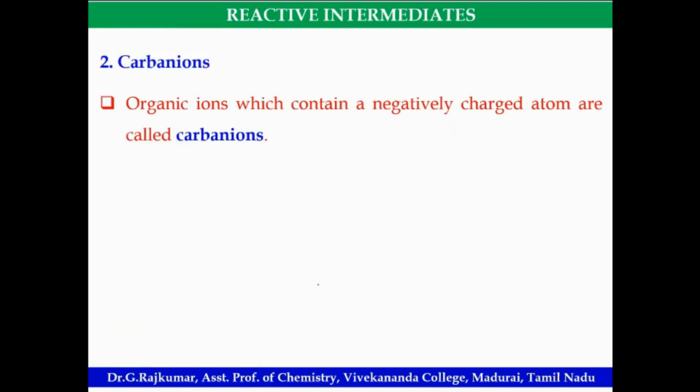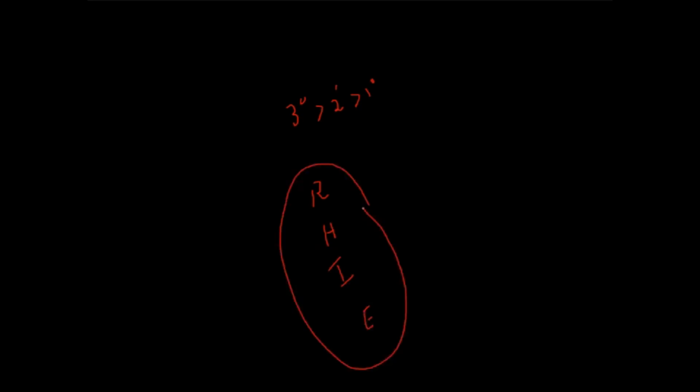Okay, so far we have discussed carbocations: how carbocations are formed, what reactions involve a carbocation intermediate, then the stability of the carbocation, and before that, the structure. The hybridization of carbon in a carbocation is sp2, trigonal planar. Then stability of carbocation: tertiary carbocation is more stable, then secondary, and primary is least. Then four important factors decide the stability of a carbocation: resonance, hyperconjugation, inductive effect, and electronegativity. Based on these you can predict the stability of carbocations.